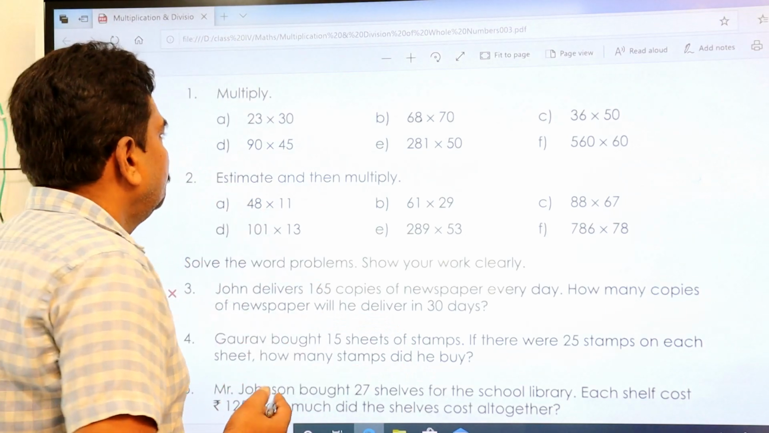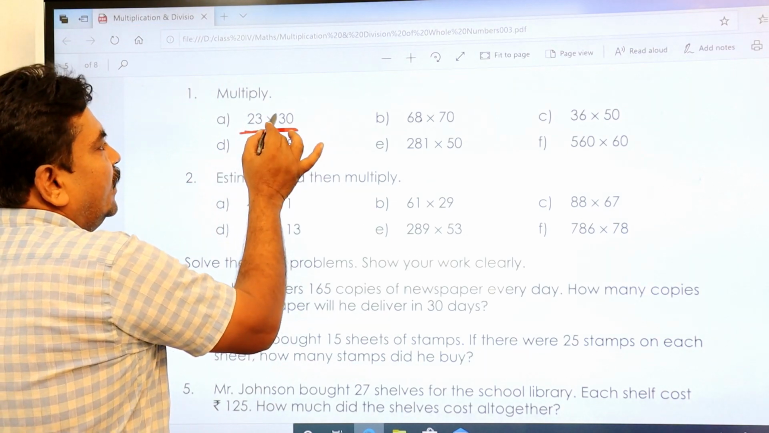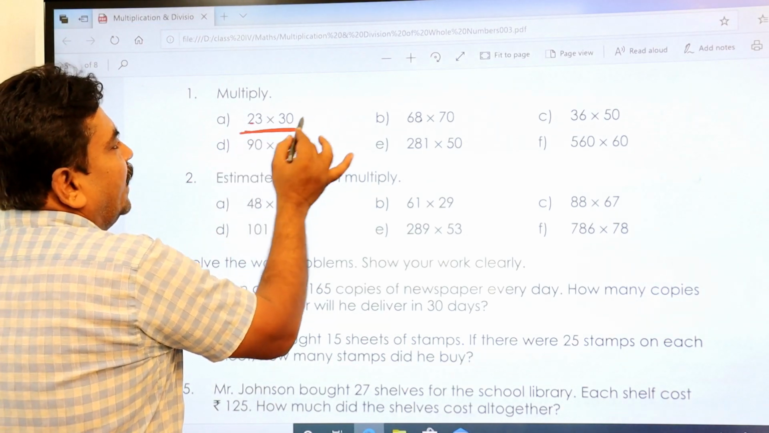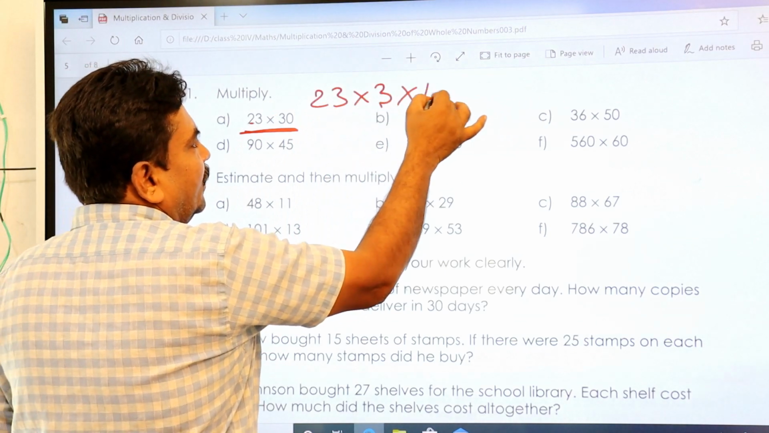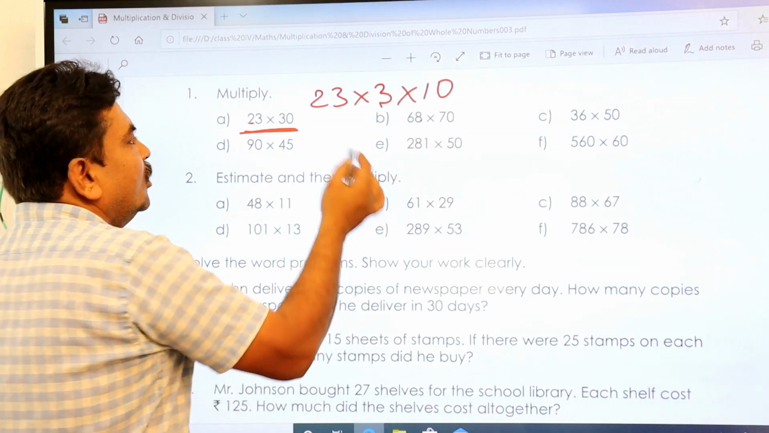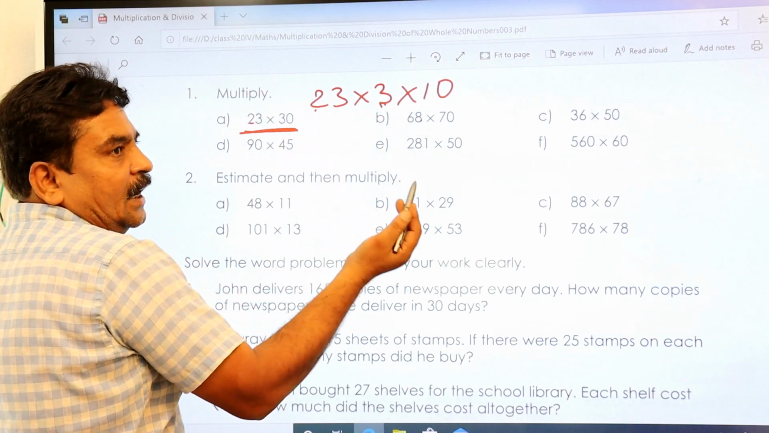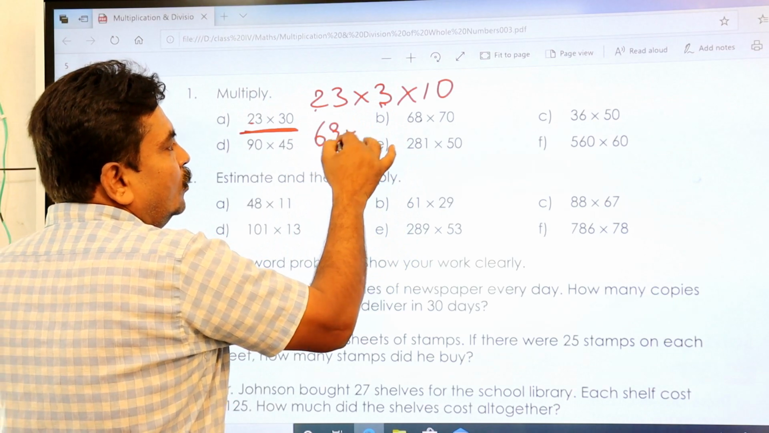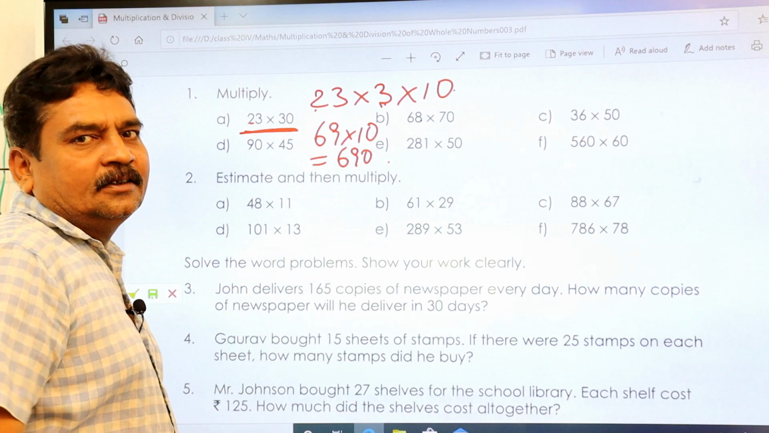Let's see here. 23 into 30. Simple, right? You first multiply 23 into 3. Then you multiply with 10. Right? 3 2s are 6, so 60, plus 3 3s are 9, that is 69. 69 into 10 is nothing but 690, your answer.